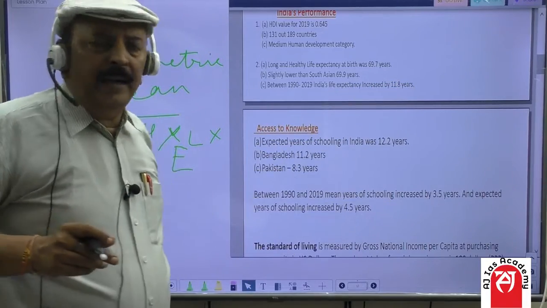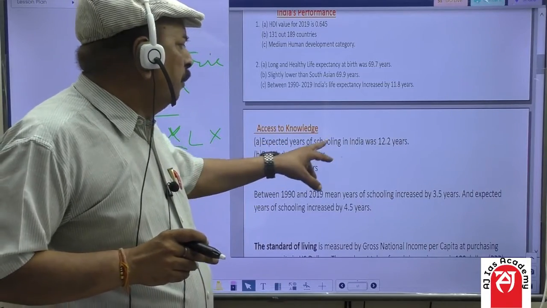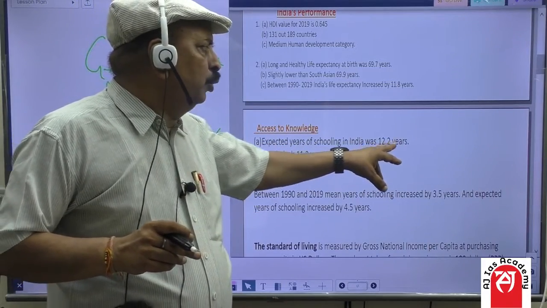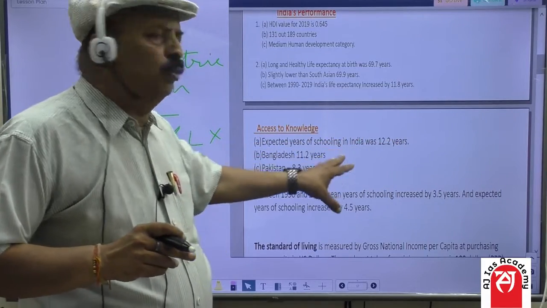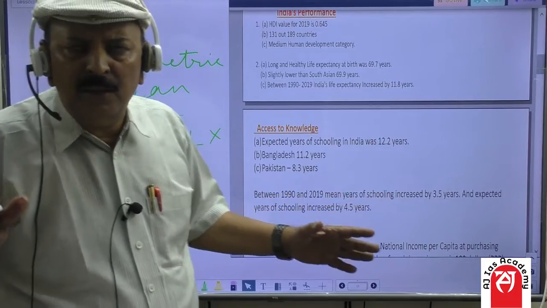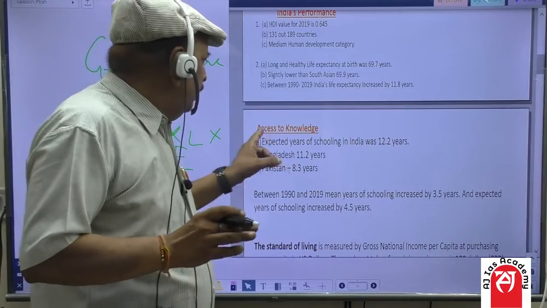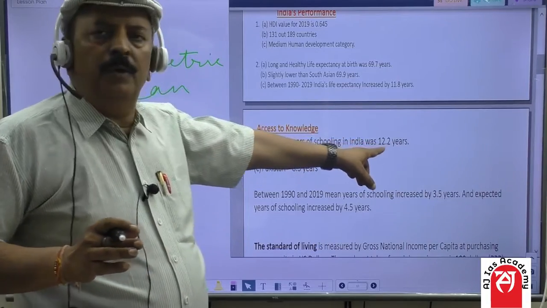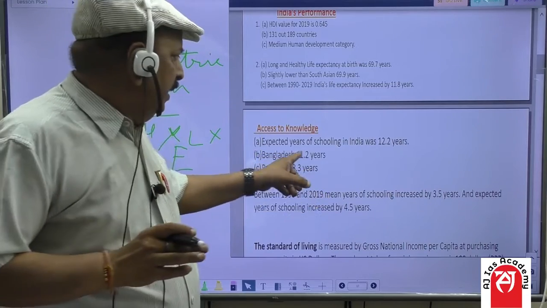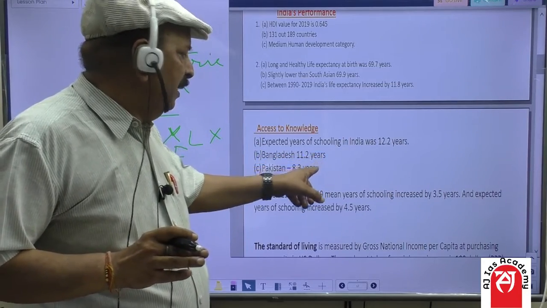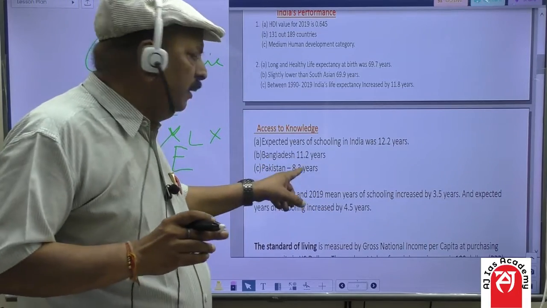Now we are coming to access to knowledge. Expected years of schooling in India was 12.2 years. What is the total? It is 18 years. Out of 18 years, the expected years of schooling in India was 12.2 years. For Bangladesh, it is 11.2 years, lesser than India. And for Pakistan, it is 8.3 years.